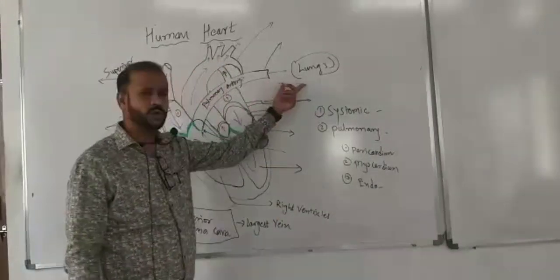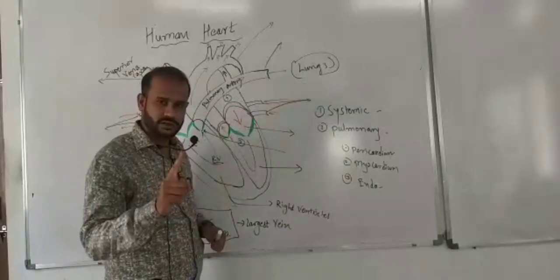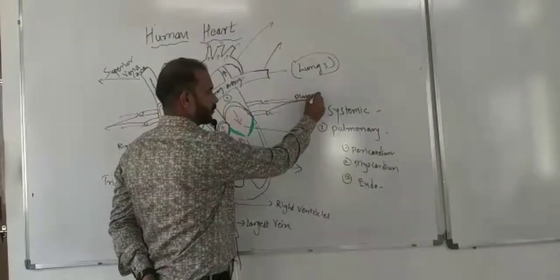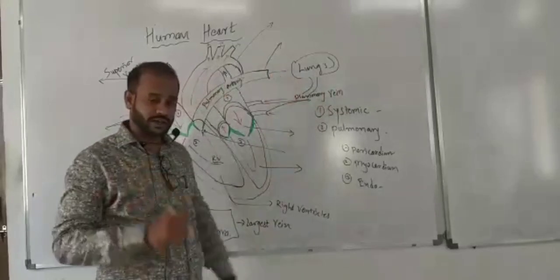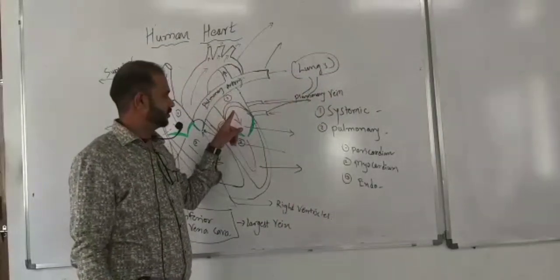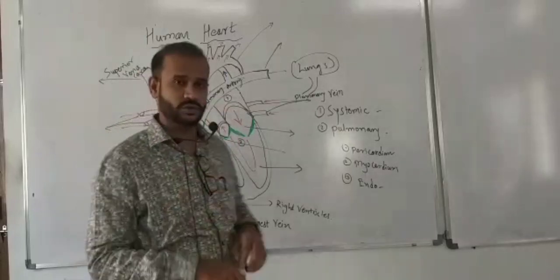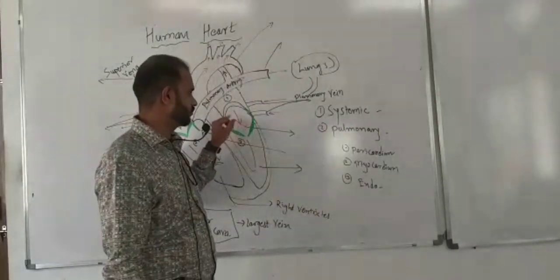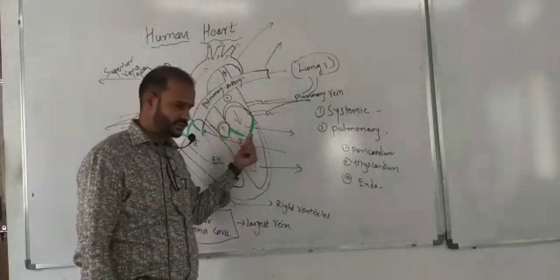Okay. Now, who will carry that oxygenated blood to the auricle? So, there is one vein, which is the pulmonary vein. Pulmonary vein carries oxygenated blood to the left auricle. This is left auricle. Okay. Left auricle carries oxygenated blood. So, who is the first home for the oxygenated blood? That is left auricle.